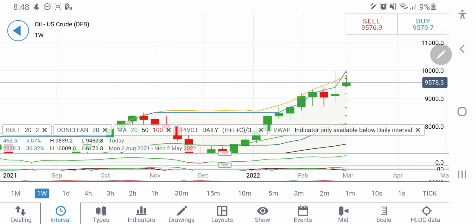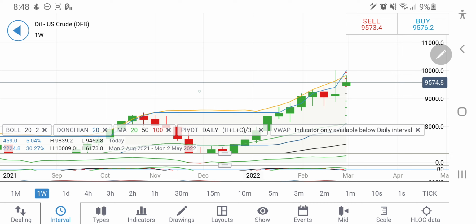Above 96.4 you can expect 9720, 9800 and 9880 levels again on the charts. Beyond that also it can fly. Below 9380 you can expect $92 levels or 9200 levels, which is going to give it a stronger support, and then it will try to fall towards $90 levels also, which is again a very strong support for crude oil for the day and for the week. So take your positions accordingly.